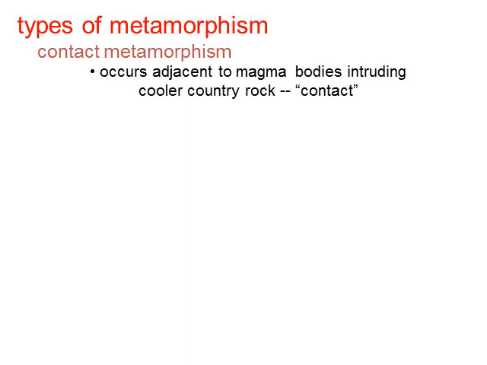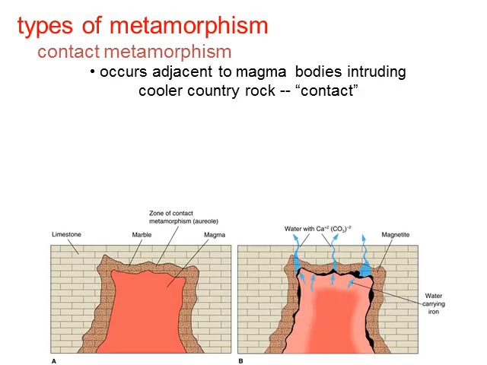Okay, types of metamorphism. Contact metamorphism. This is going to occur adjacent to magma bodies intruding cooler country rock. And so we think of this as this magma trying to reach the surface of the earth. It's a big blob of magma, and as it's coming up, it's going to exert some force. And remember, it's magma, so it's hot, and so it's going to be exerting the heat and the pressure. And so this country rock that would be surrounding this magma blob is going to be cooked. This is the reason we consider it contact, because it's almost in contact with this magma blob.